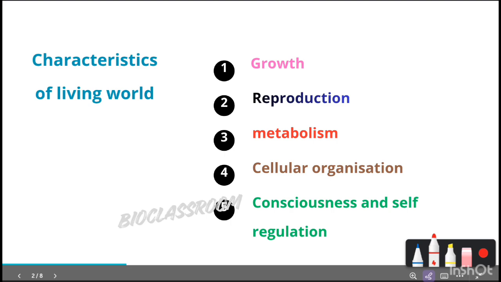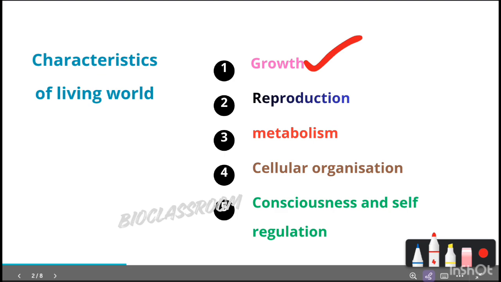So the first point is growth. All living organisms exhibit growth. In the case of animals, they stop after maturity, and in the case of plants, we can see unlimited growth. So growth means increase in mass or number. A plant grows by cell division, isn't it?